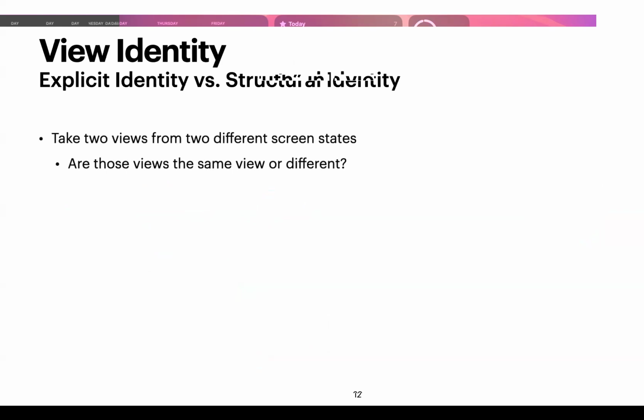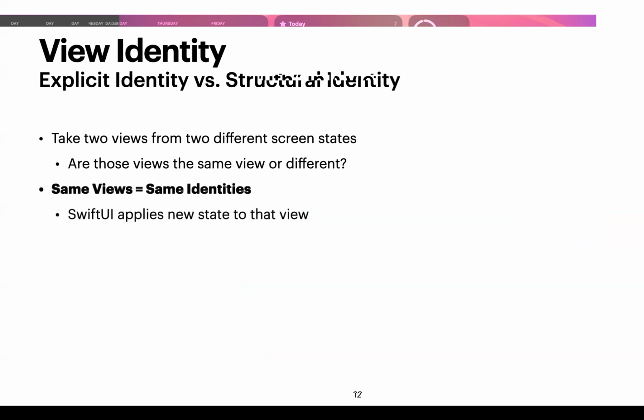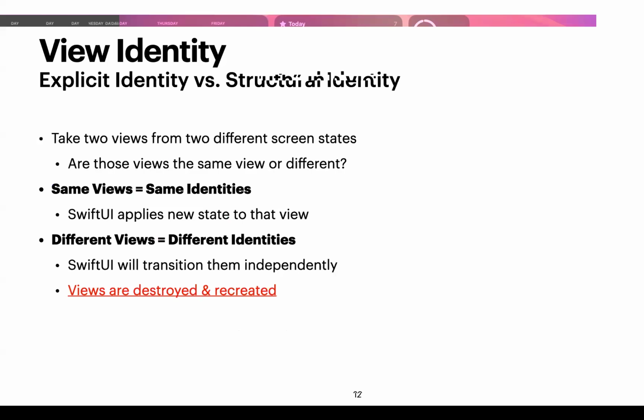So the question that we're trying to ask is, okay, these two views on our screen, in two different screen states, are those views the same view or different? If they are the same views, then they have the same identities, so SwiftUI applies new state to that view. If they're different views, then they have different identities, so SwiftUI will appropriately transition them independently. So views are being created and being destroyed.